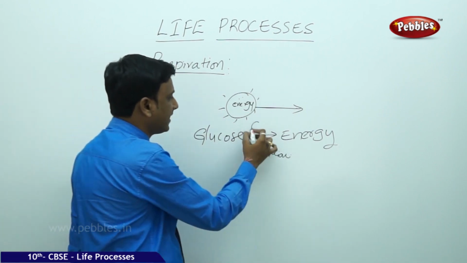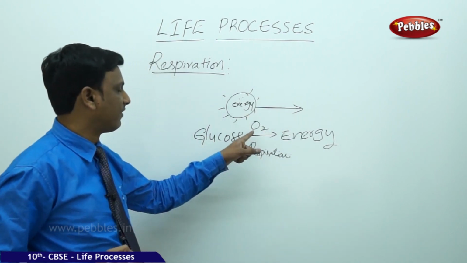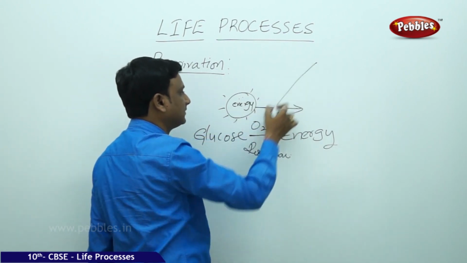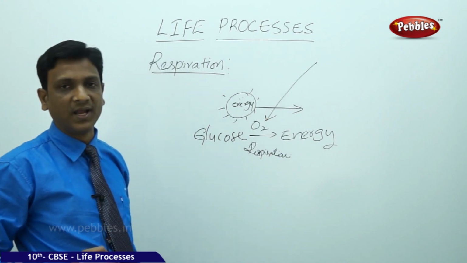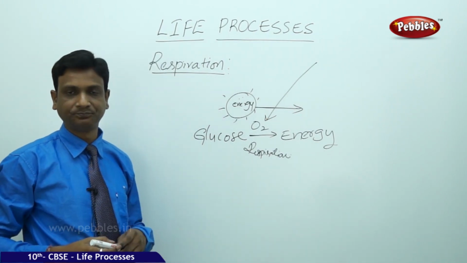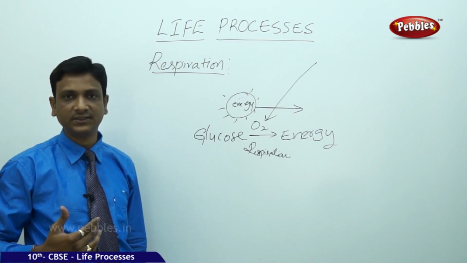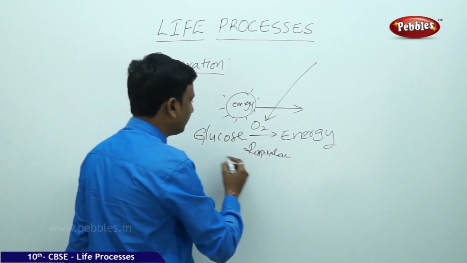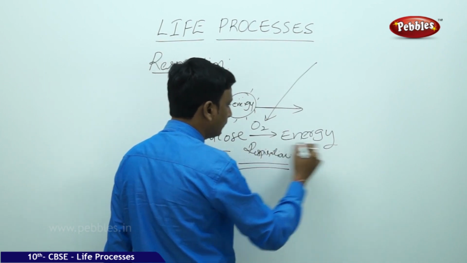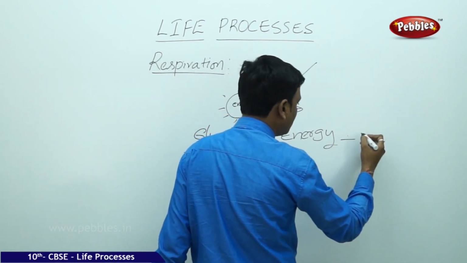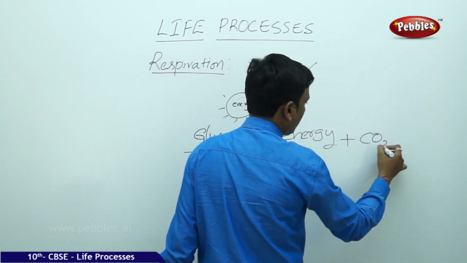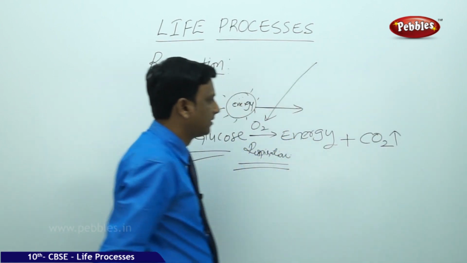So here what is needed? Oxygen is required. From where does this oxygen come? Oxygen is supplied by the process of breathing. We take the oxygen from the surroundings by breathing. And in this process, when the energy is released from the molecules, along with the energy, what is released? Carbon dioxide is released.